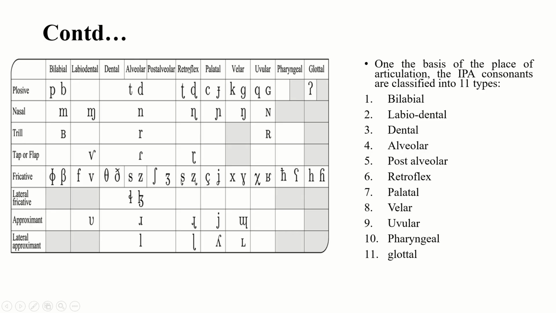So on the basis of place of articulation, there are 11. What are they? Bilabial, labiodental, dental, alveolar, postalveolar, retroflex, palatal, velar, uvular, pharyngeal, and glottal. These are the 11 places of articulation.